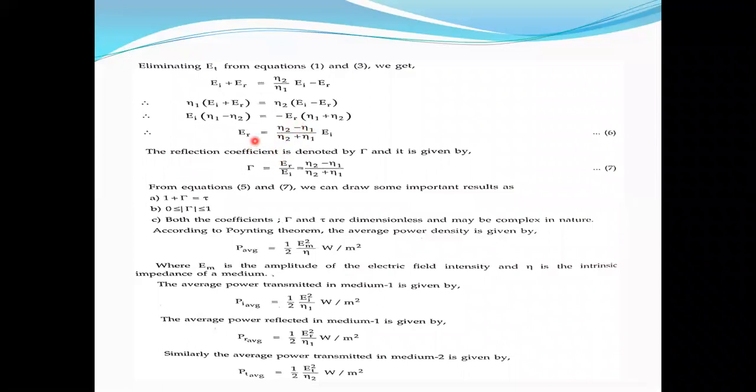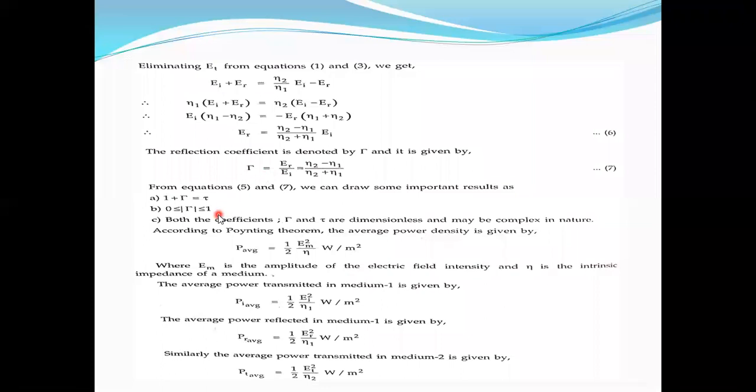So the ratio of reflected wave to incident wave is equal to eta 2 minus eta 1 divided by eta 1 plus eta 2. Now you see the relation between the reflection coefficient and the transmission coefficient. If we add 1 to this, we will get eta 2 plus eta 1, eta 1 gets cancelled, and we will get the transmission coefficient.